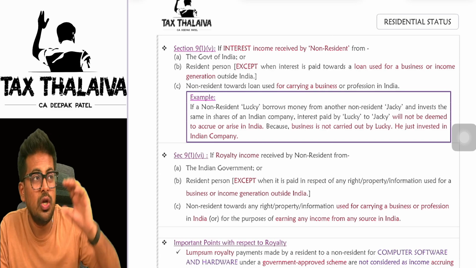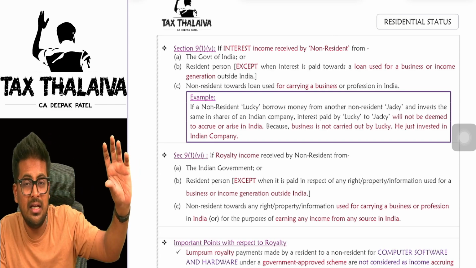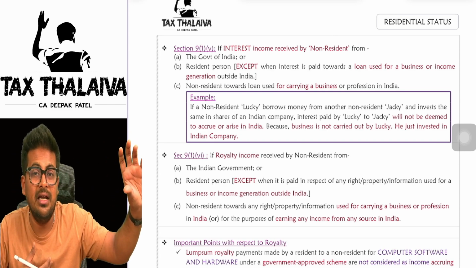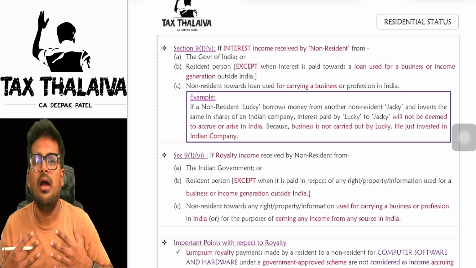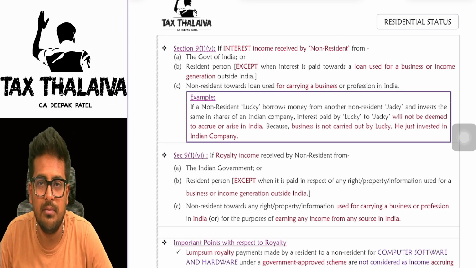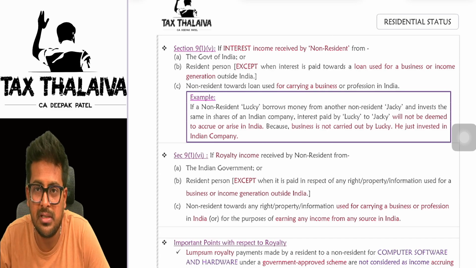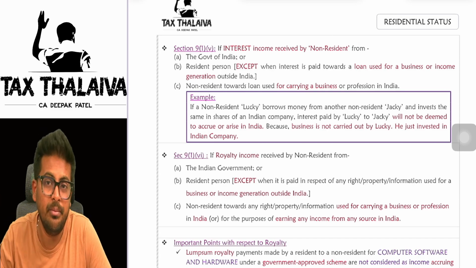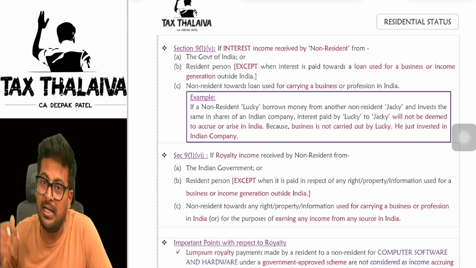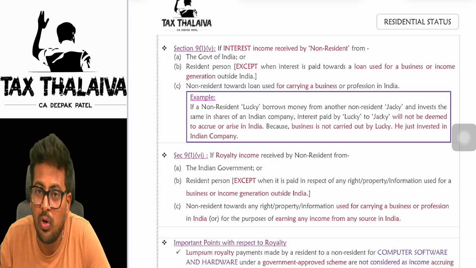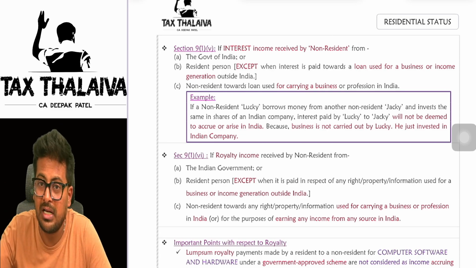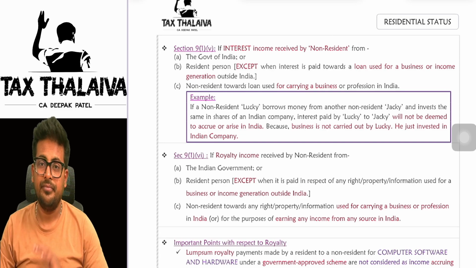Second scenario, a non-resident is giving a loan to a resident. Let's say I am a resident taking a loan from a non-resident, then I have to pay interest to that person. That interest will become income to that person, so he has to pay tax. So it will become income deemed to accrue or arise in India for the non-resident, yes or no? Interest income.